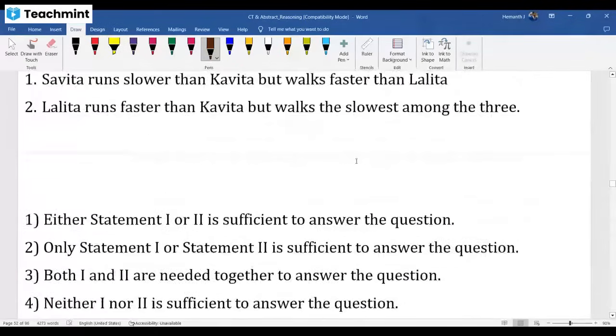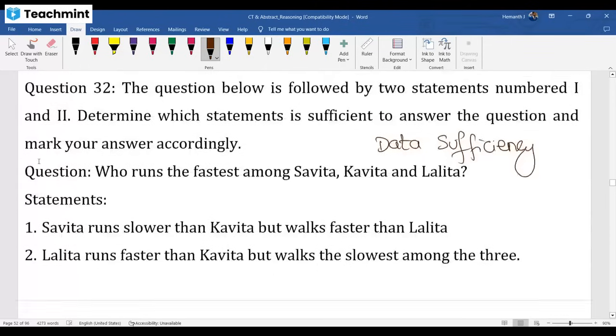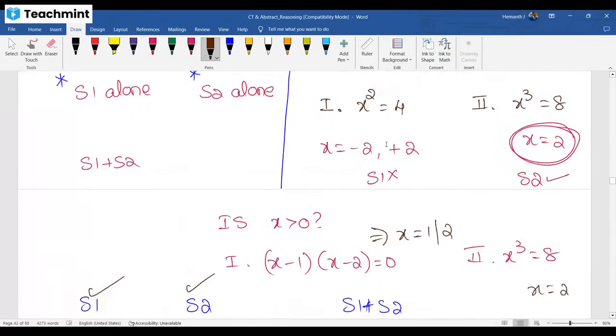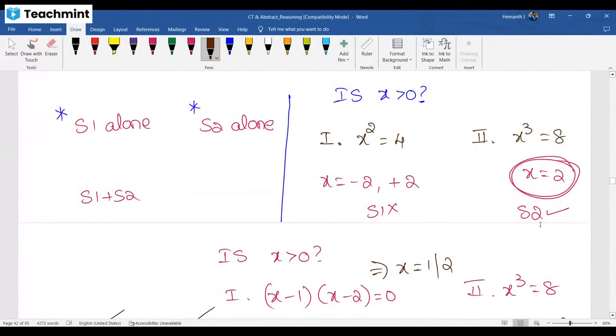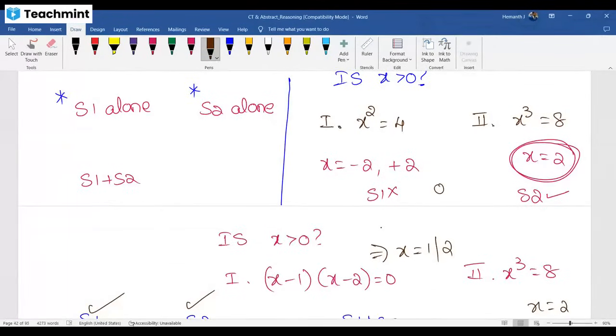Sir, I'll put the options here. I'll put them before, so that for every question this is how the options will be. See the options. For the previous question, 1 alone is not possible, 2 alone is possible, right? Then your answer should be only statement 1 or 2 is sufficient to answer. You need to mark option 2, because only statement 2 is able to answer.